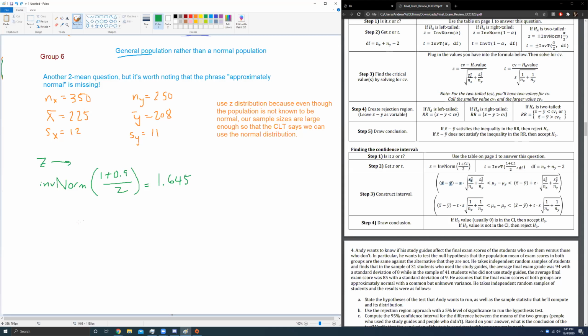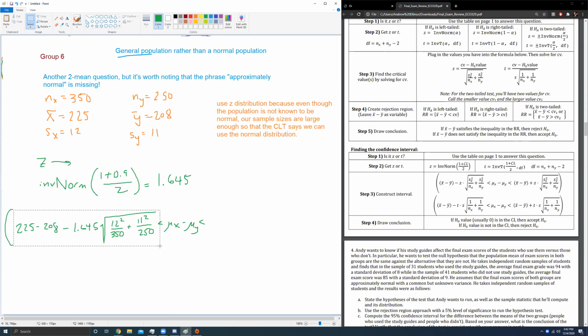So it's a really long formula. Bear with me. Actually, I might just type the numbers. No, we'll just draw it out. X bar minus Y bar, 225 minus 208, minus 1.645 times the square root of 12 squared over 350 plus 11 squared over 250, is less than mu x minus mu y, is less than... definitely not going to do the same thing twice.